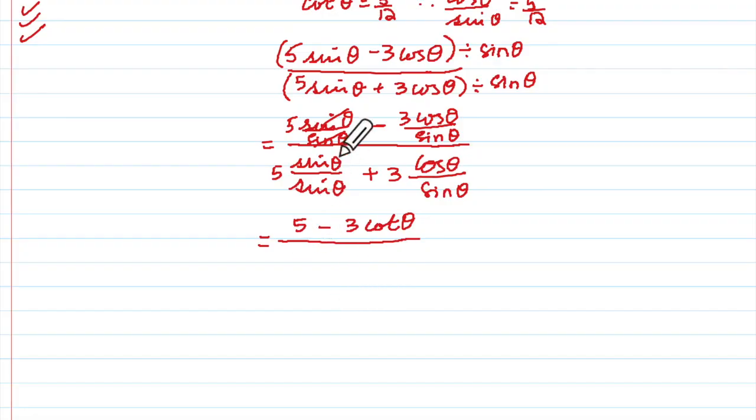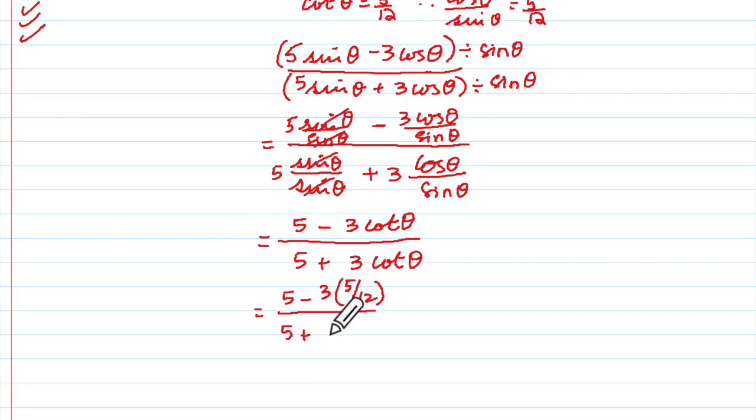And in the next step, you will have to show the substitution. Okay. Now again, make sure that you're drawing this line, and it is 5 minus 3 into bracket 5 upon 12, and here it will be 5 plus 3 and 5 upon 12.